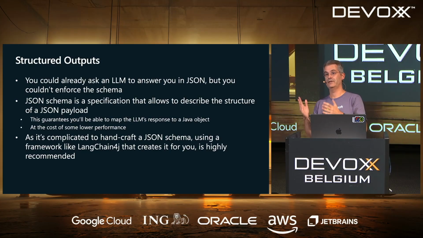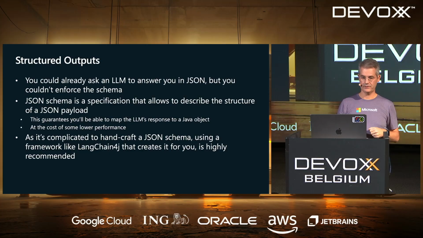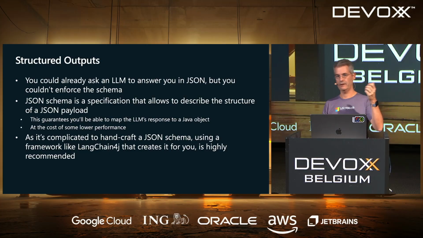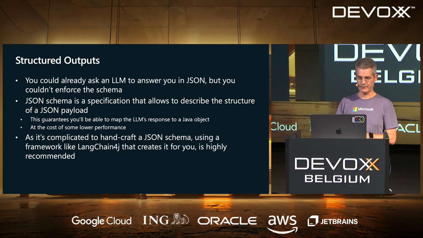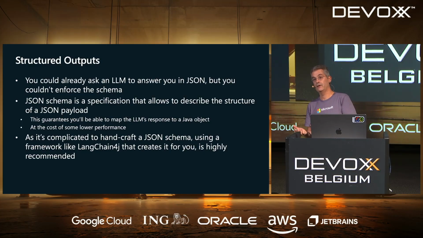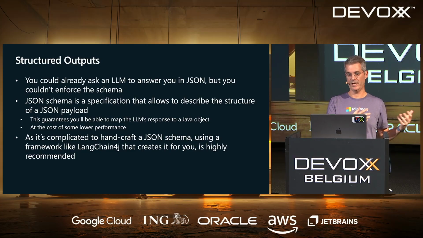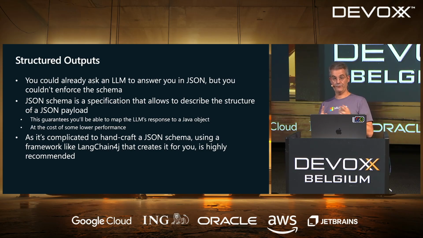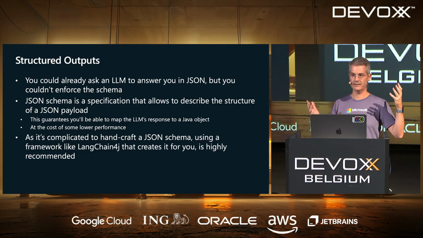So you can force the LLM to follow a schema, and that schema will be, I want, for my ingredients, I want a title, I want a description of my ingredients. The interesting thing is that because you force the answers, you're going to be able to map them to a Java object, which is what we want when we do agents. Two details here. The first thing, you could already ask before to have a JSON answer from the LLM, but you couldn't force the schema. So if you can't force it, you have any kind of JSON, so it's kind of useless.